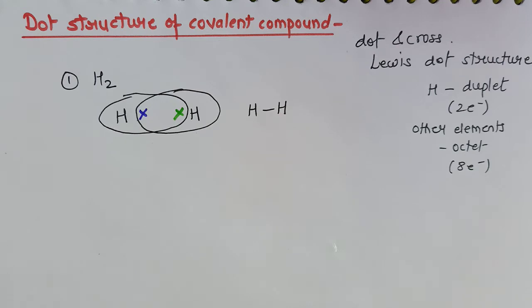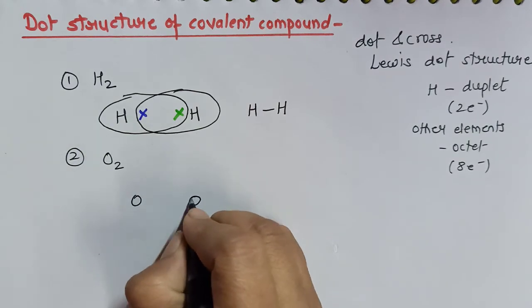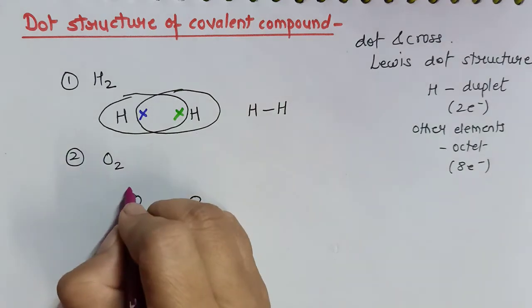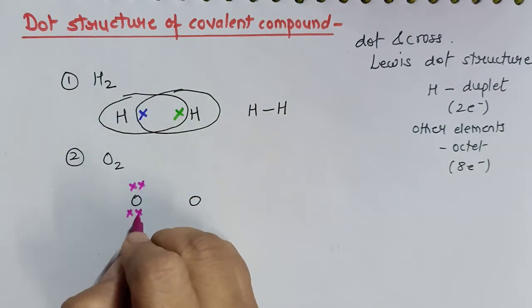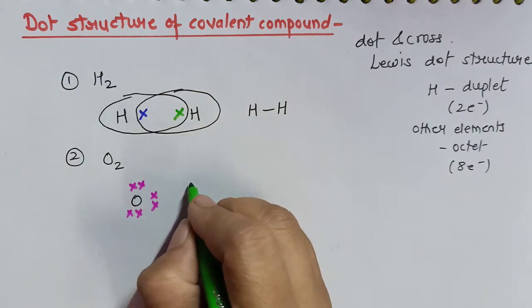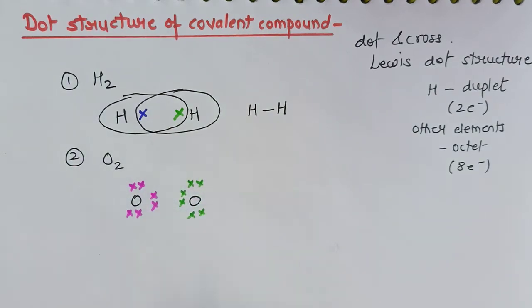We are going to discuss many examples now. Let us discuss the example of oxygen. In a molecule of oxygen, there are 2 atoms of oxygen, and there will be 6 electrons in the outermost shell of each oxygen atom. So 1, 2, 3, 4 and 5, 6. Another oxygen atom will also have 6 electrons in its outermost shell. So 1, 2, 3, 4 and 5, 6.